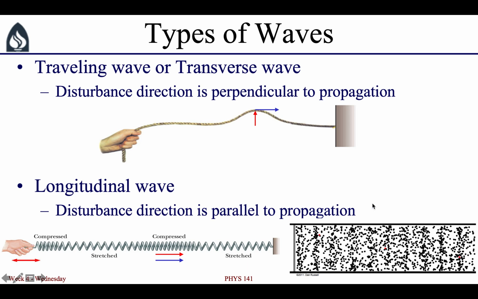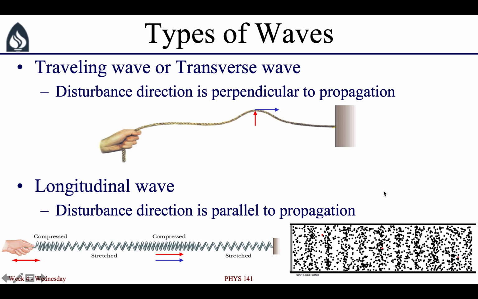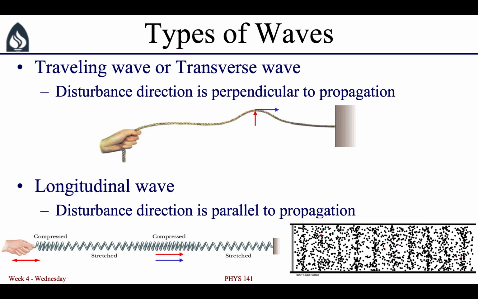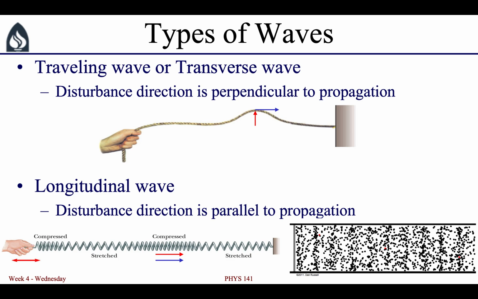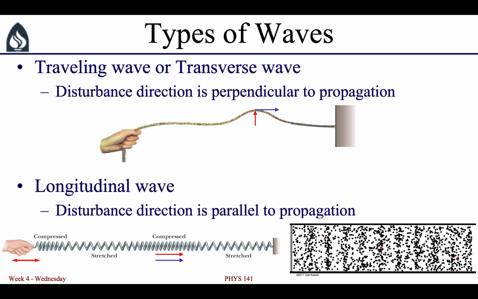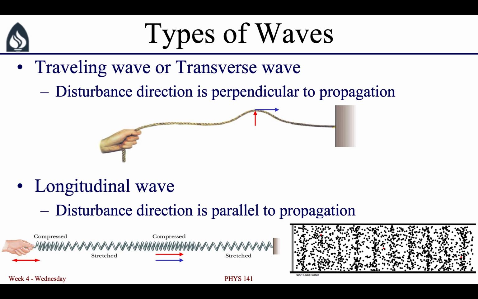Sound is an example of a longitudinal wave, and here we see a cartoon of what happens when sound waves propagate through air molecules. Each one of the air molecules is just moving back and forth. So if you see, there are a couple of red dots representing individual air molecules, and if you watch any of those red dots, you'll see that they just are wiggling back and forth. But the high density regions of air, those disturbances are propagating throughout the air column.